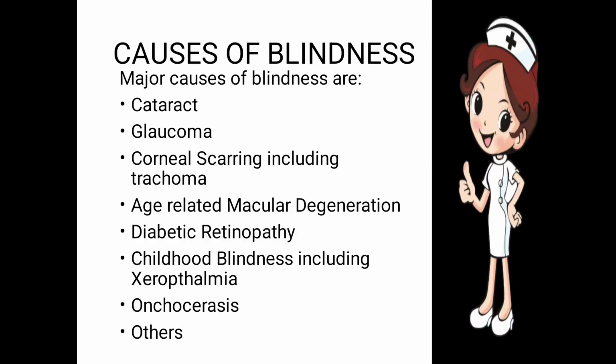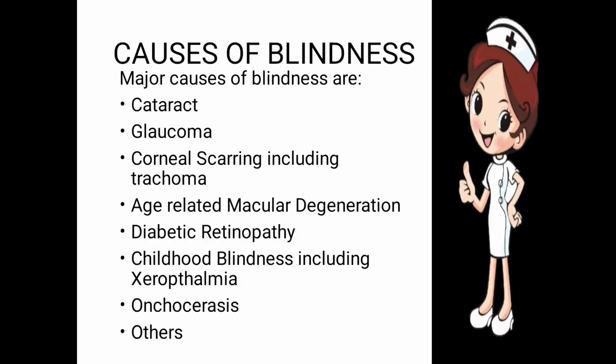Next one is corneal scarring, including trachoma. The cornea is a transparent layer present on the outside of the eye. Due to the scarring of the cornea, the person becomes blind. Then age-related macular degeneration. The macula is the part of the retina where the image is formed. As the person grows in age, the macula starts to degenerate, due to which the person becomes blind.